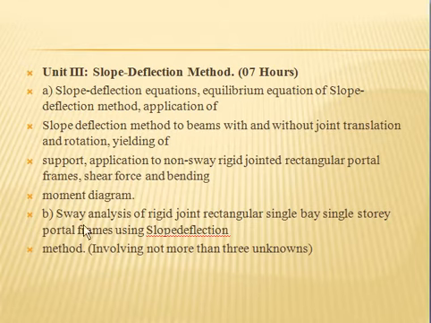Now part B consists of sway analysis of rigid joint rectangular single bay single story portal frames using the slope deflection method. Okay, this is all about the unit number 3, that is slope deflection method.